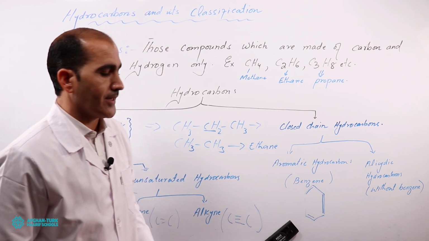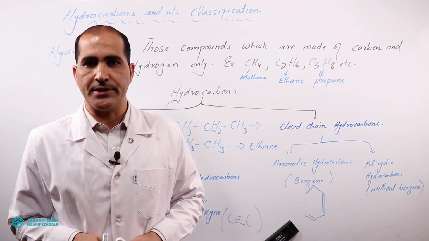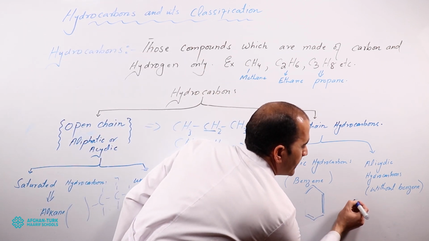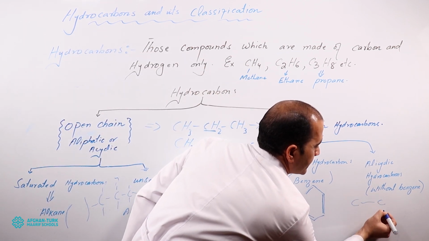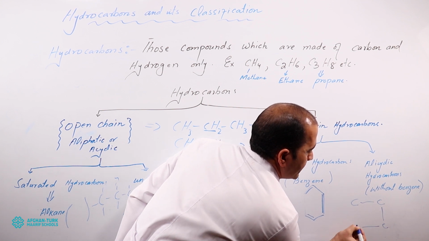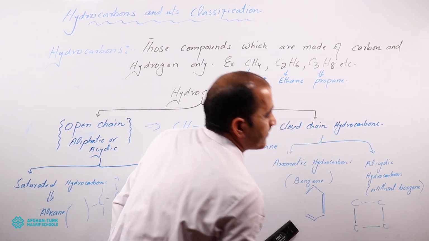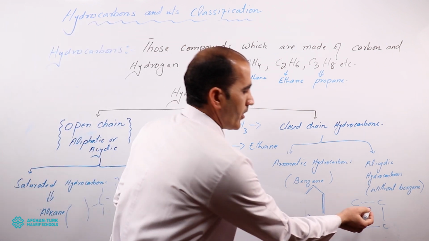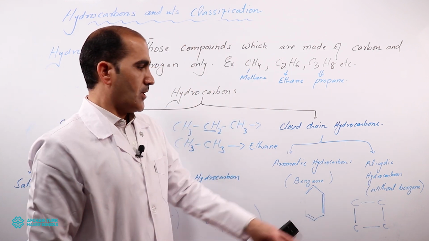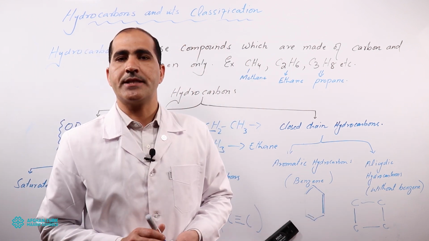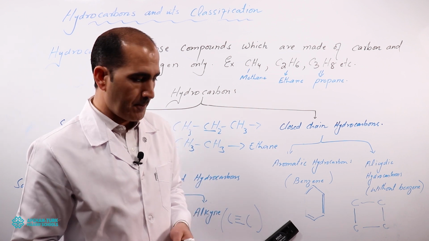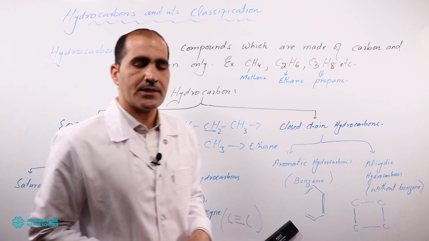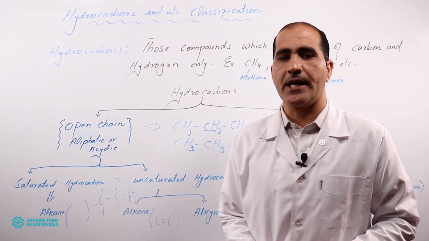Alicyclic hydrocarbons are those in which we don't have any benzene rings. For example, if you think about butane, the carbons are attached with each other by single covalent bonds in a cycle form. Such hydrocarbons are called alicyclic hydrocarbons. So it was all about their classifications. Later on in the coming classes, we will talk in detail about the alkane family.